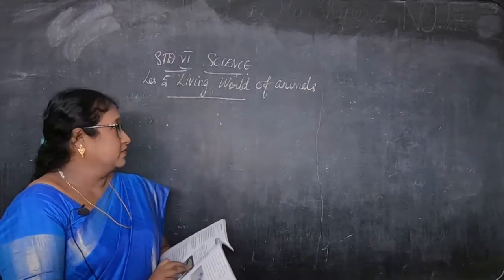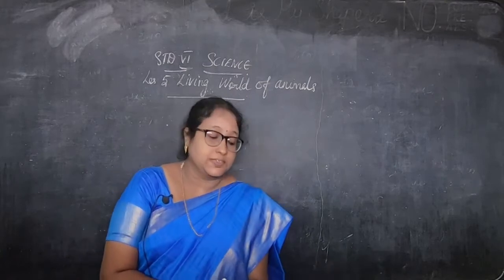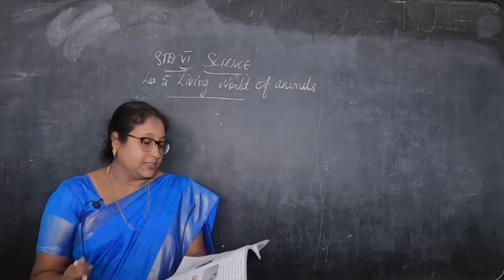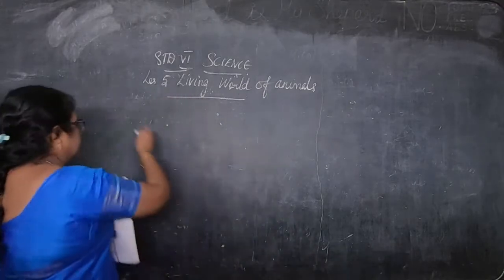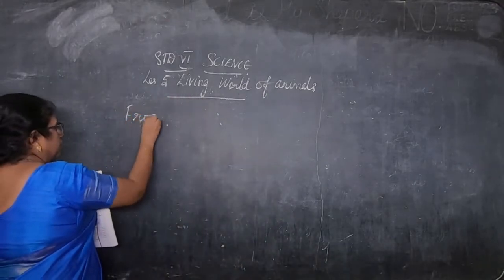The lesson name is Living World of Animals. In the previous class, we started with adaptation in animals. We finished fish, and now we are going to go to the frog. Okay, children, so fish is over. Next is the frog.